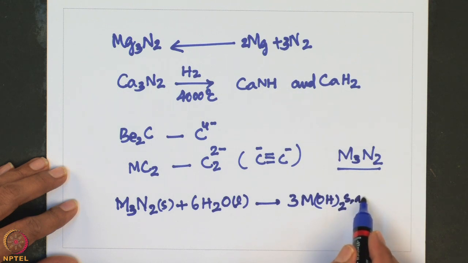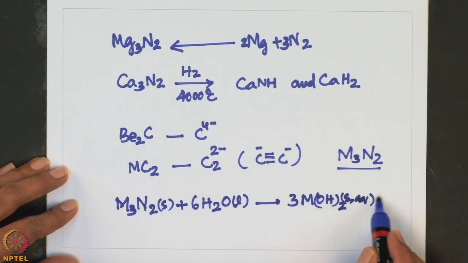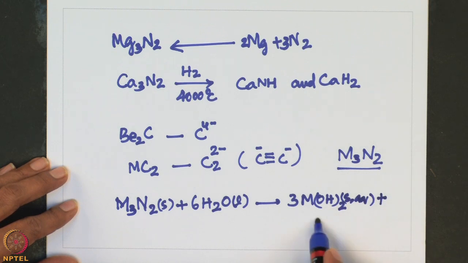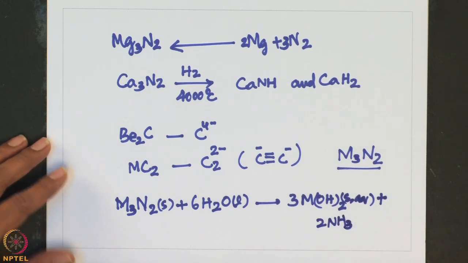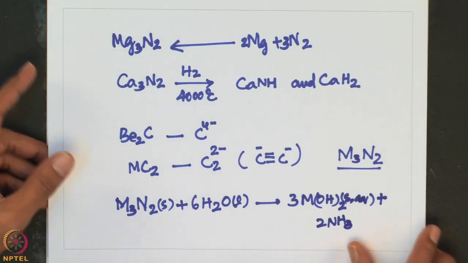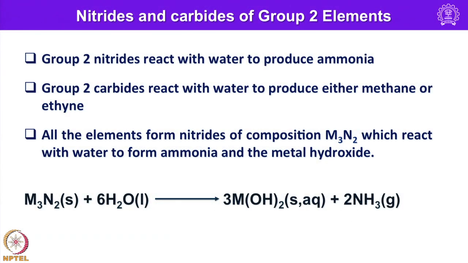Of course, it is in aqueous medium, plus 2NH3. So, all metal nitrides of group 2 elements react with water to form the corresponding metal hydroxide, plus ammonia is